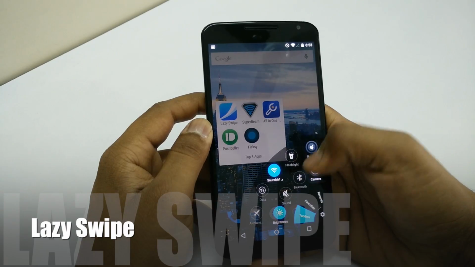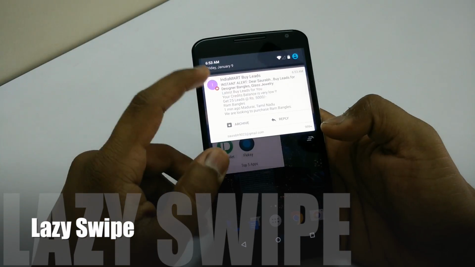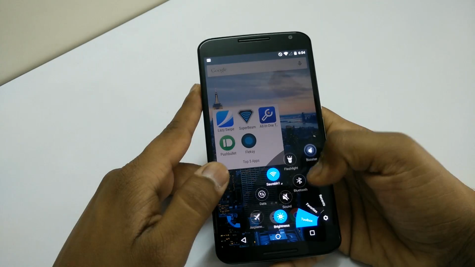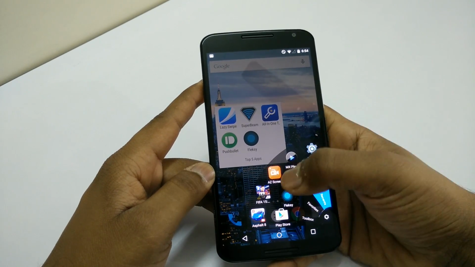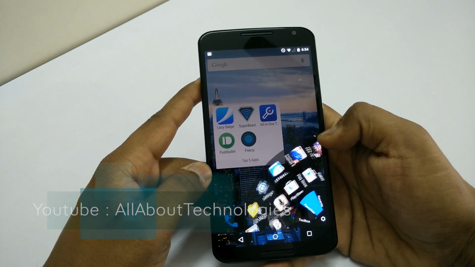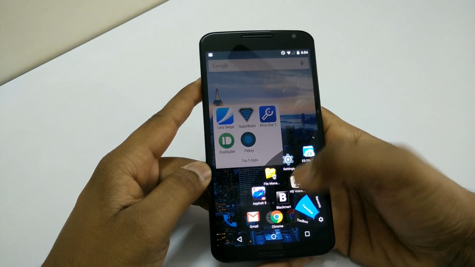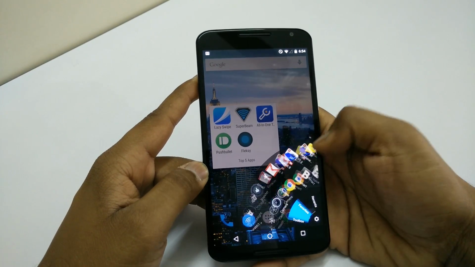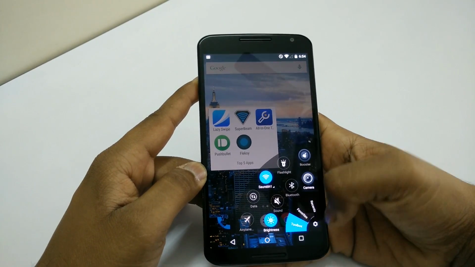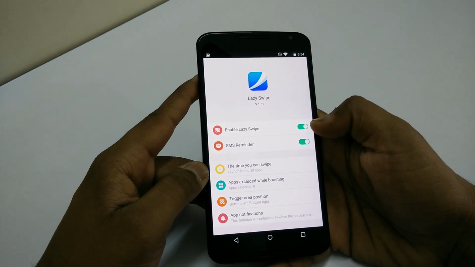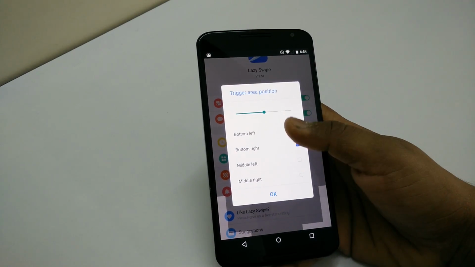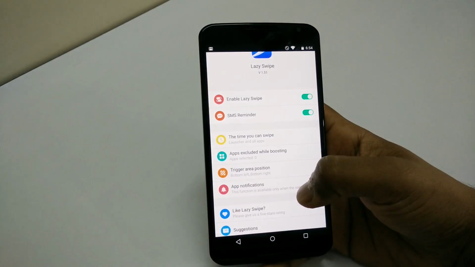A lot of people these days like to use phones that have the screen size of more than 5 inch, and it is slightly difficult to pull down the notification panel every time to see the notification and to use the toggles with single hand. With Lazy Swipe, you can access all your favorite apps or recent apps, as well as your toggles from the bottom of the screen. You can also change the trigger area in case you don't want the trigger area to be the bottom of the screen. So you can change it by going into the settings.